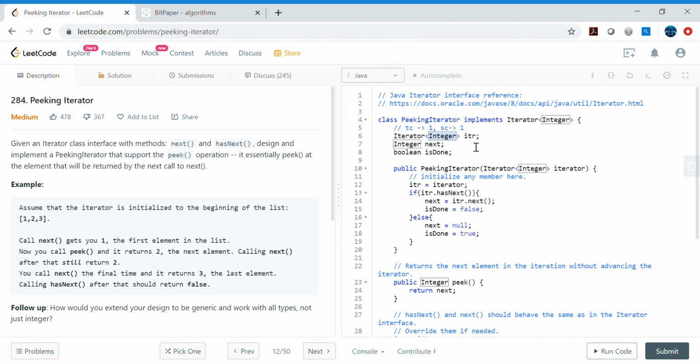It should not be too big a deal. It would have been a big deal if we were using int here, not Integer. We cannot use int here itself, because it is an iterator and it works on a collection. But let's say we were using int itself, then we would have to think about how to change this primitive type to the wrapper class, or to the object class. But because we are already using the wrapper classes and dealing with objects, it is very easily extendable to other object types as well.